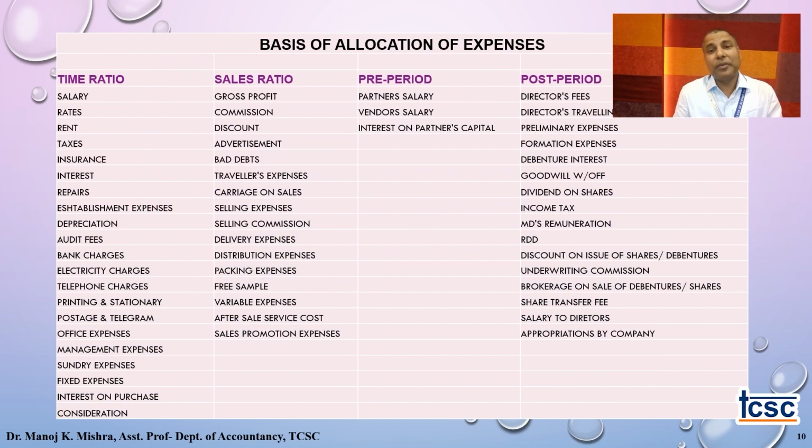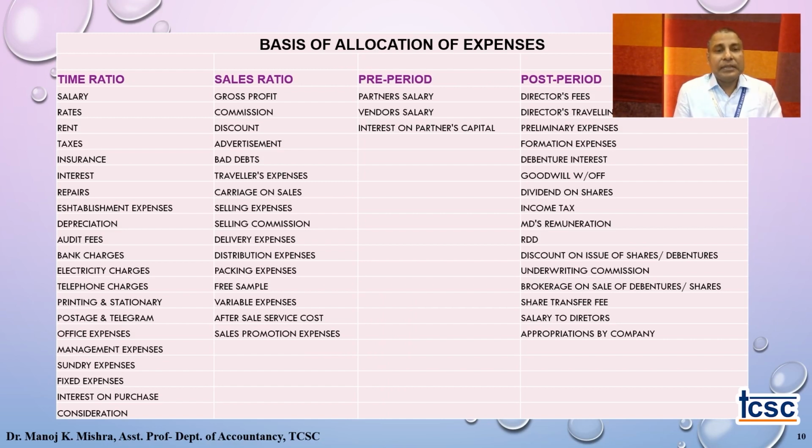When we are talking about the division of the available 12 months, we need to understand how to divide, on the basis of what to divide. There are certain basic pieces of information everyone needs to understand. First, time ratio: as I have said, it is the ratio which divides the entire 12 months into pre and post. The second one is sales ratio. Sales ratio is the ratio which tells us the profit earned up to incorporation and the profit earned post incorporation.